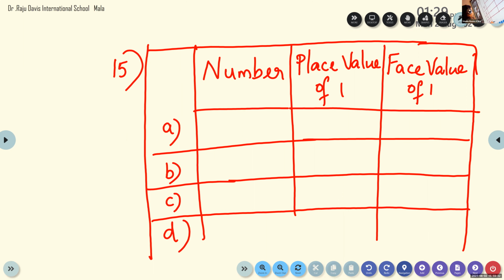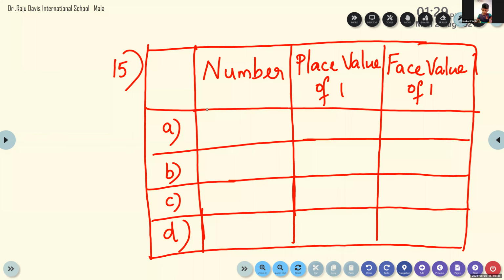Mridul, can you read question number A? Which number is question number A? 15th question A: find the place value and face value of 1 in the numbers given below. Okay, give me the first number. Which is the first number? 14,235.